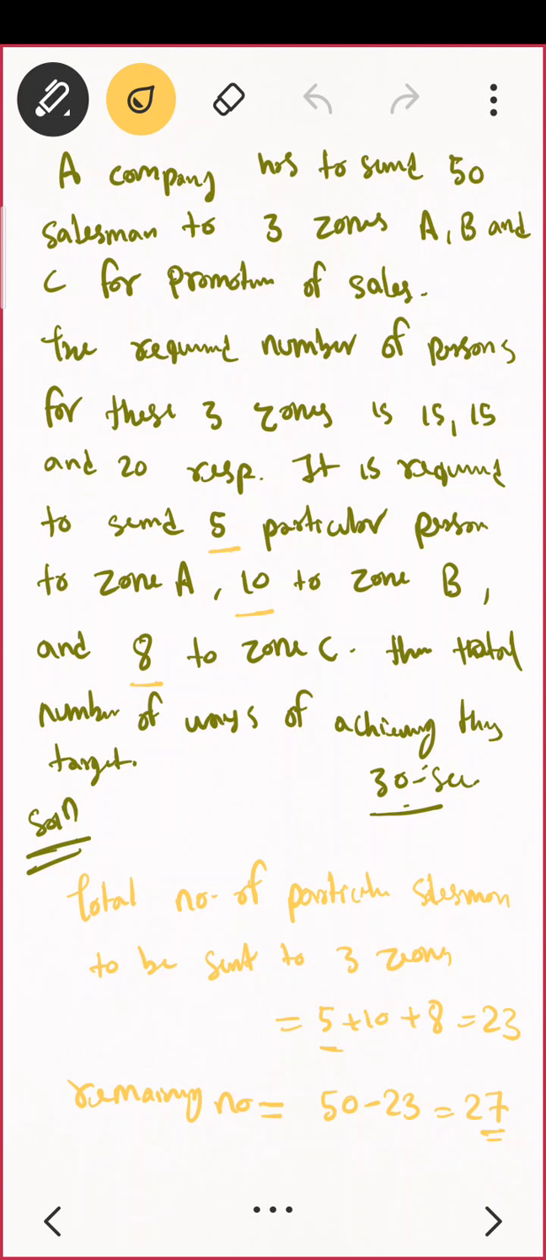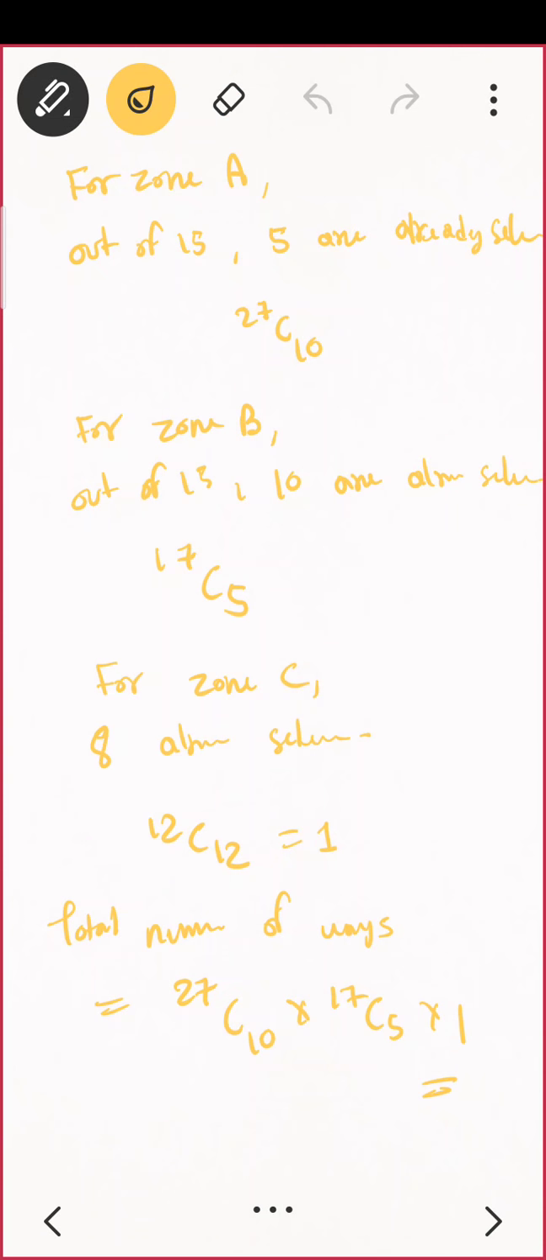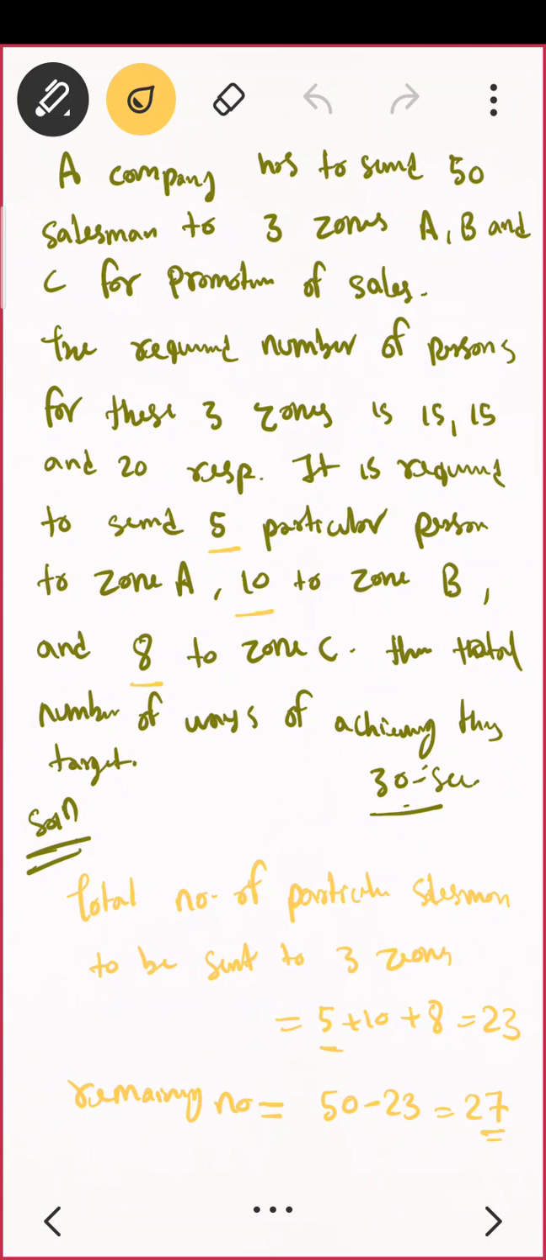That is, you want to select 15 people. Out of 5 are already selected, so you are only having 10. So 10 can be done in the remaining ways, that is 27C10. Is that clear? Is the first part clear? Yes. What is the next thing?